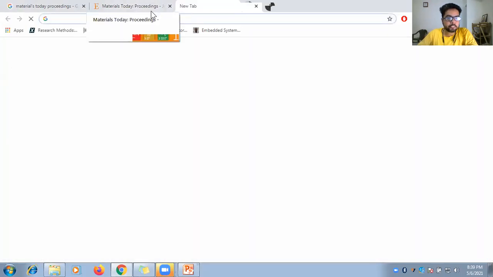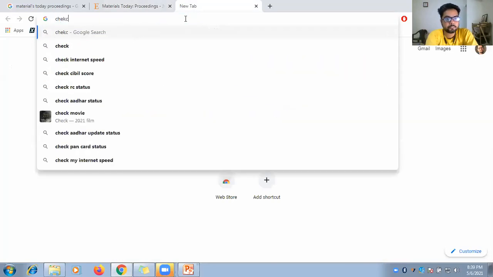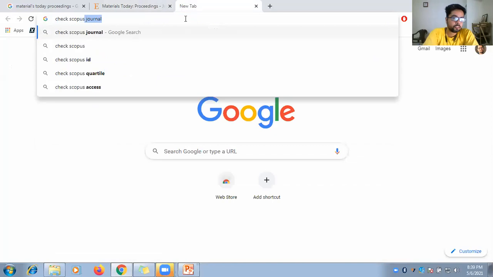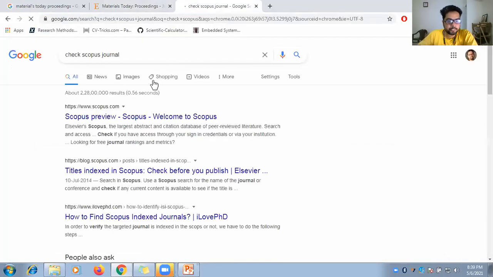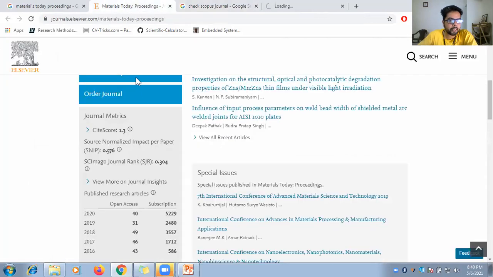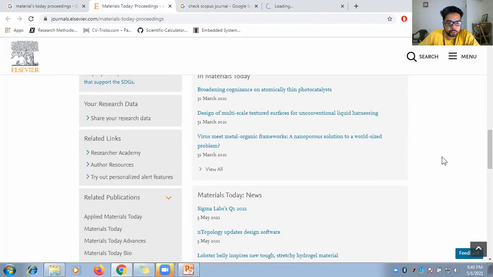So as I said, now we'll go to Scopus indexing and see if they have this journal in their name. How are we going to see that?